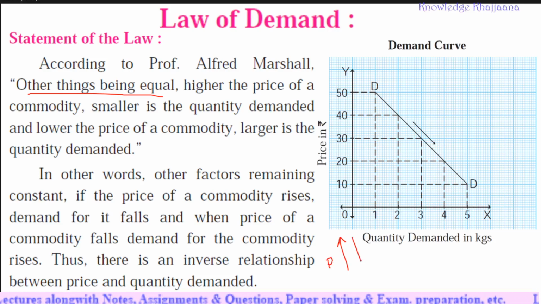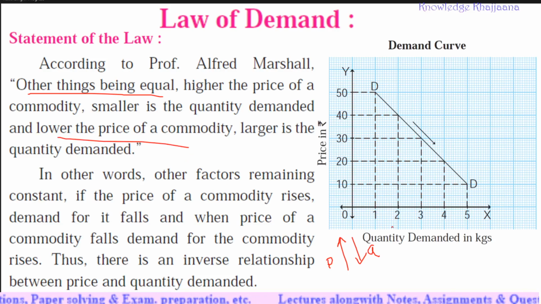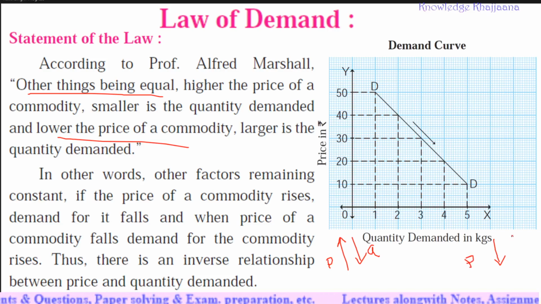The quantity demanded will be lower. And if the price of the commodity gets declined, the quantity demanded will increase.